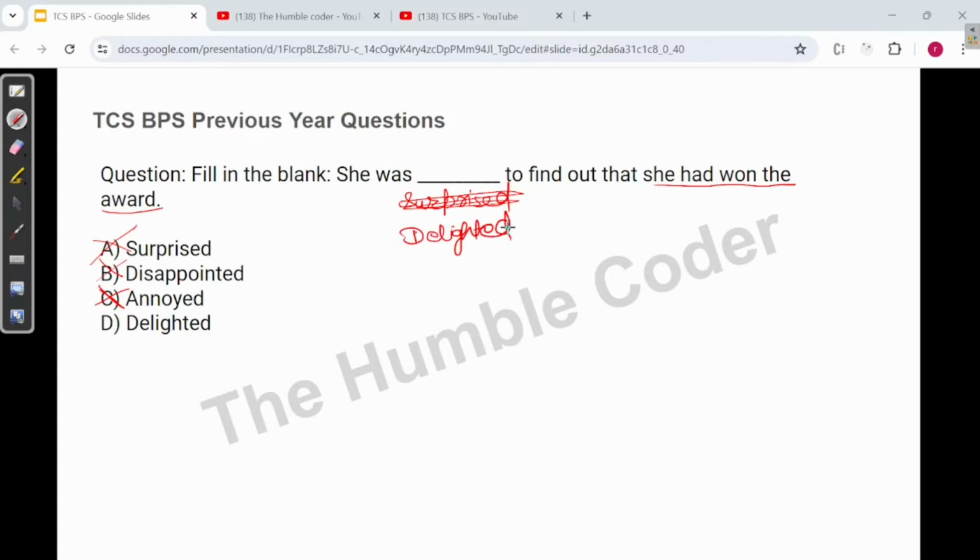So she was delighted to find out that she has won this award. So delighted fits the most in this case. So the correct answer for this question is option D. Because she has won the award, that's why she is delighted and happy about it. Let's move on to the next question now.